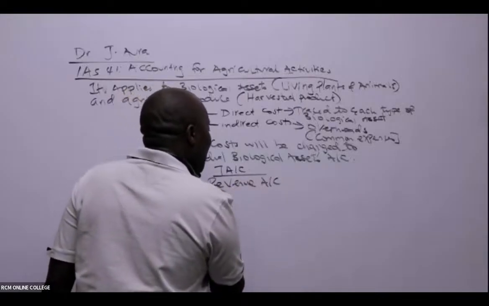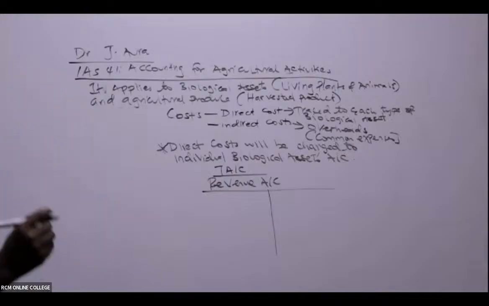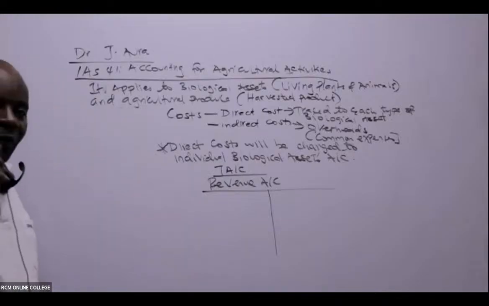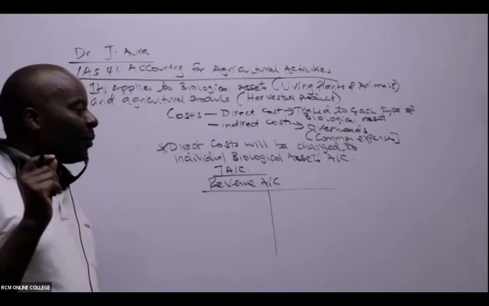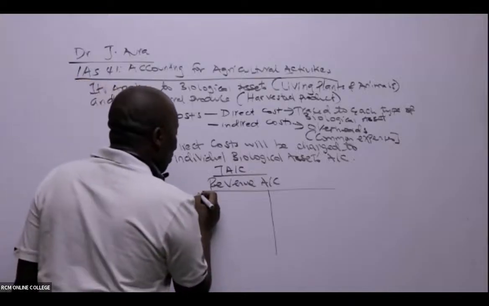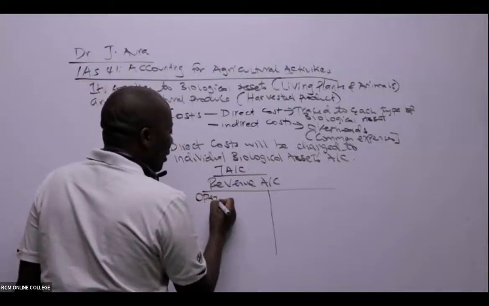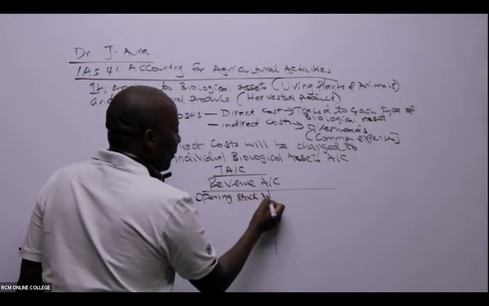This revenue account will be having 5 major components. These 5, I always want you to remember: we have here what we call opening stock. So opening stock will be coming here.